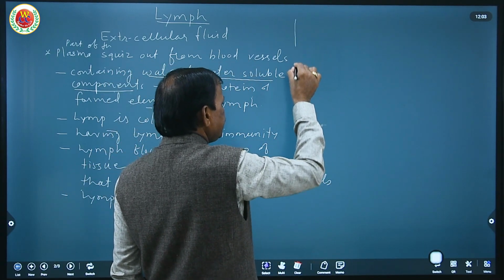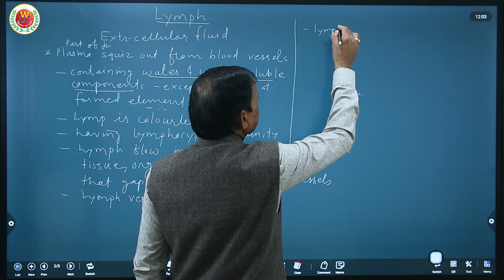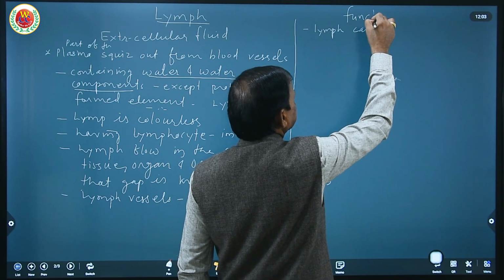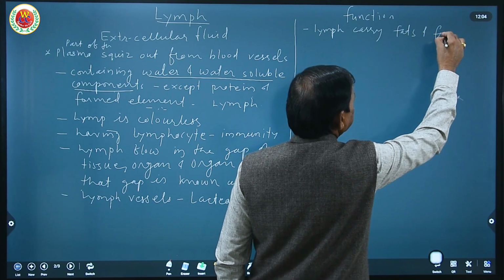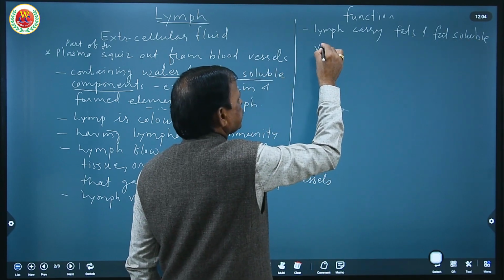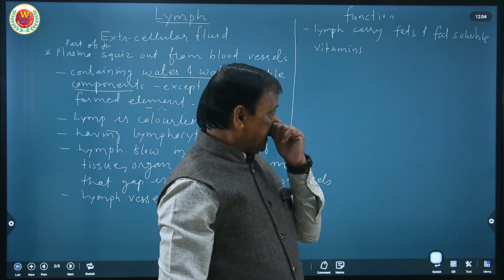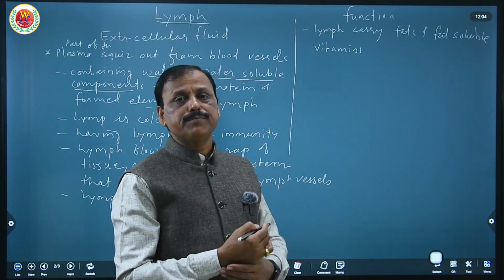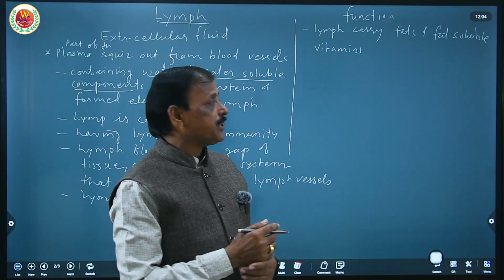The function of lymph is that it carries fats and fat soluble vitamins from the digestive tract, because fat and fat soluble vitamins diffuse into lymph vessels and are transferred to the cells of the body.